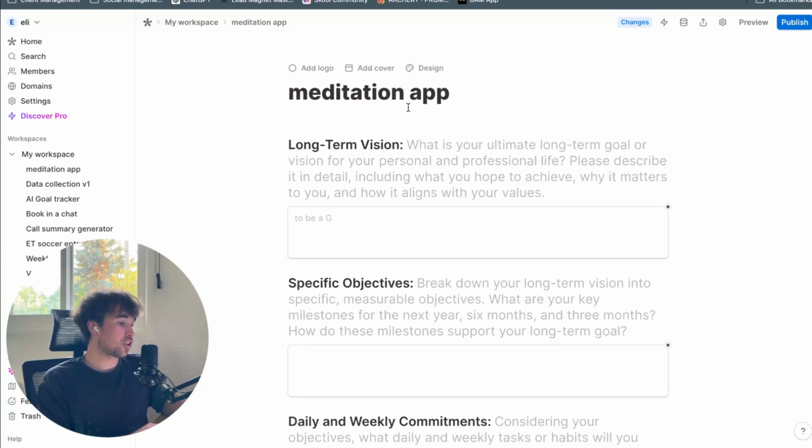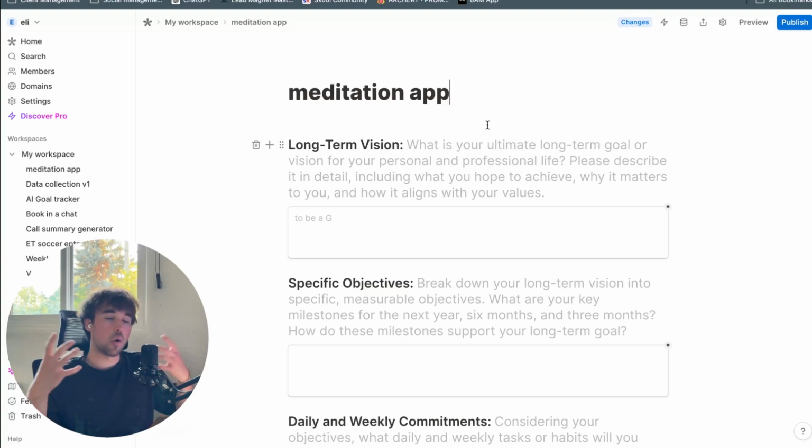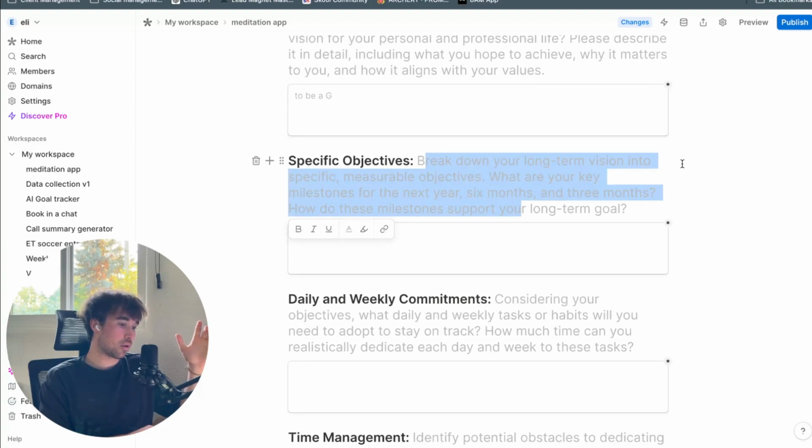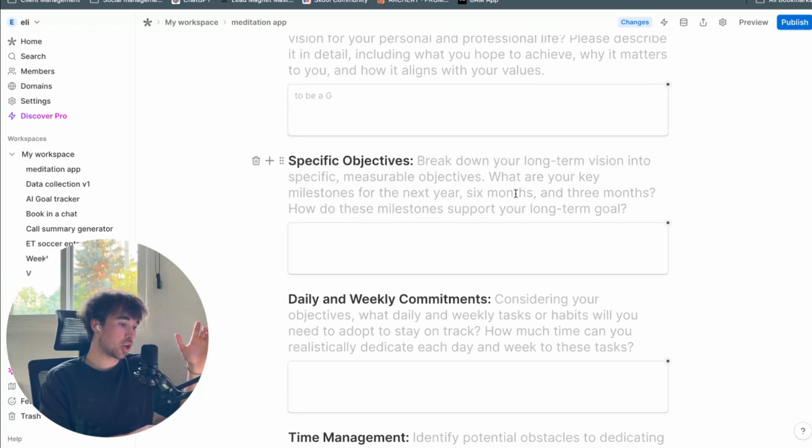So the meditation app, the core idea of it was to be an app or a product where you could fill out your goals. And again, what is your ultimate long-term goal or vision for your personal business life? Break down your long-term vision into specific measurable objectives.